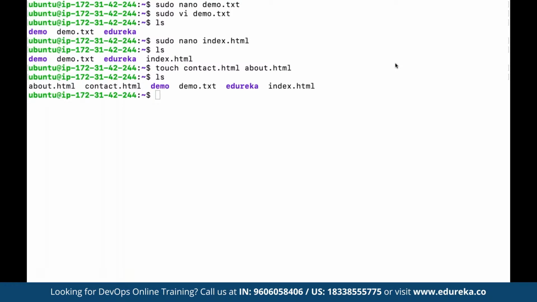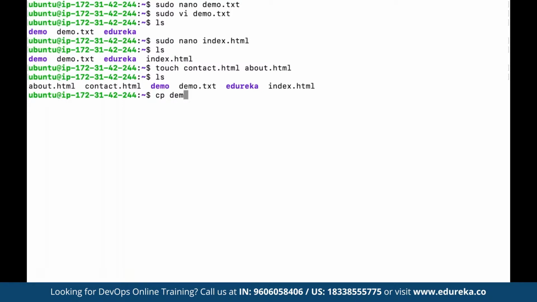For example, suppose we have a command such as cp. Let's say here we want to copy a file from one path to the other, then we can make use of cp, where we define the source and the destination as well, like from where we have to copy the file and where we have to paste it. So let's say we want to copy one file into one of the directories. Here we can make use of cp.